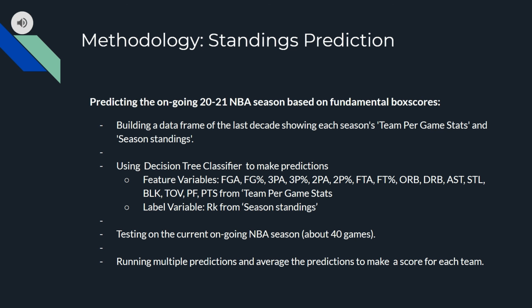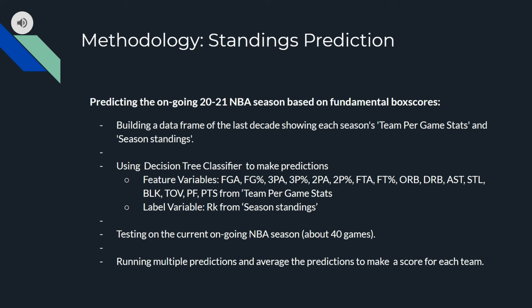So the methodology for predicting the standings: we first joined two data sets called team per game stats and season standings. Then we made this joint data set for each season and eventually combined them for the last decade. After our data set was ready, we trained our data using a decision tree classifier. For the feature variables, we chose the most fundamental statistics in the box score because we wanted to know how accurate the model can be with only these basic box scores. And then we tested it on the ongoing current NBA season to make predictions.